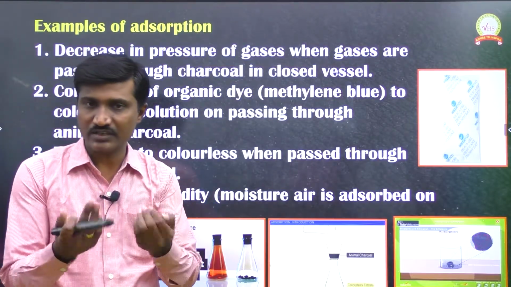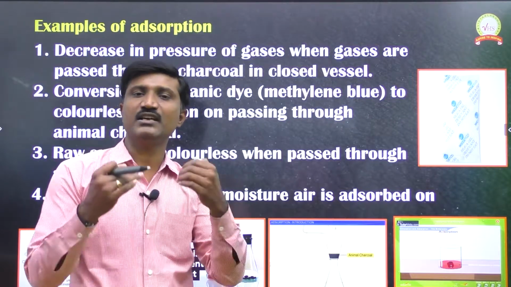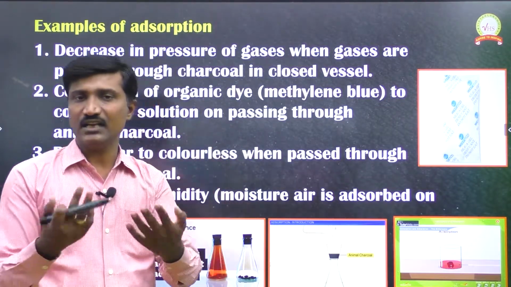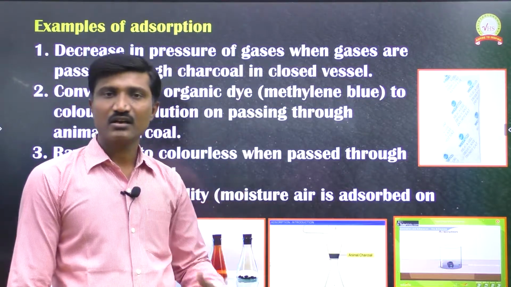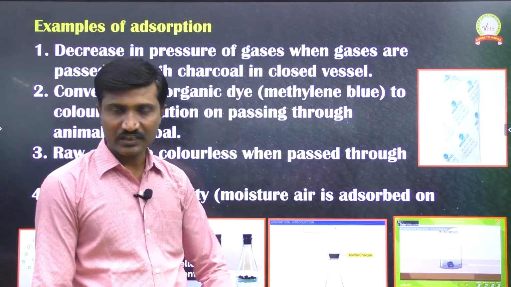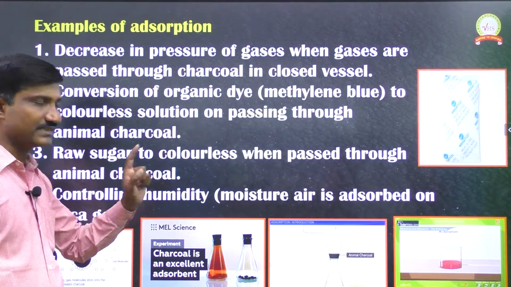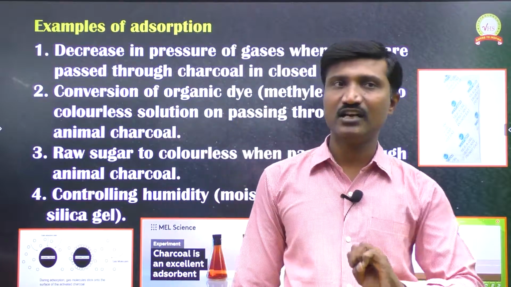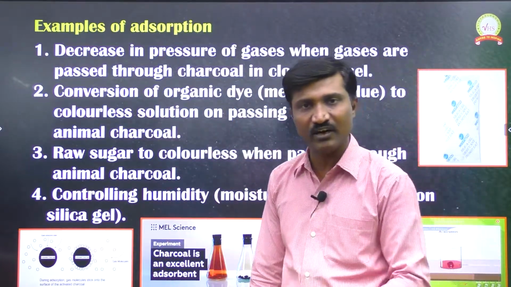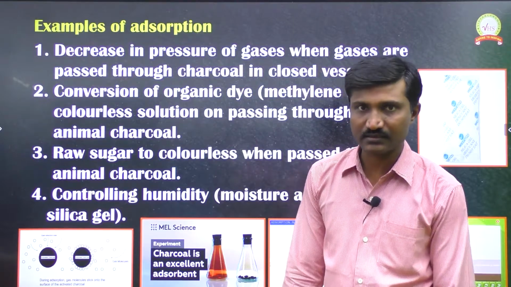If there is more moisture in the air and we want to control it, we have to keep silica gel in that atmosphere. After some time, the moisture is controlled, that means moisture reduces. Clear? So these are a few examples we see in our daily life of the adsorption process, which is also an example of surface chemistry. That is a surface process.